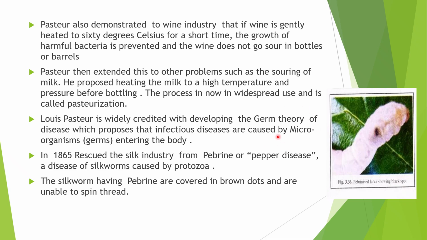Then in 1865, he rescued the silk industry from pebrine, or pepper disease, a disease of silkworms caused by a protozoan. This was a disease affecting silkworm industries. Silkworms with pebrine are covered in brown dots and are unable to spin thread.